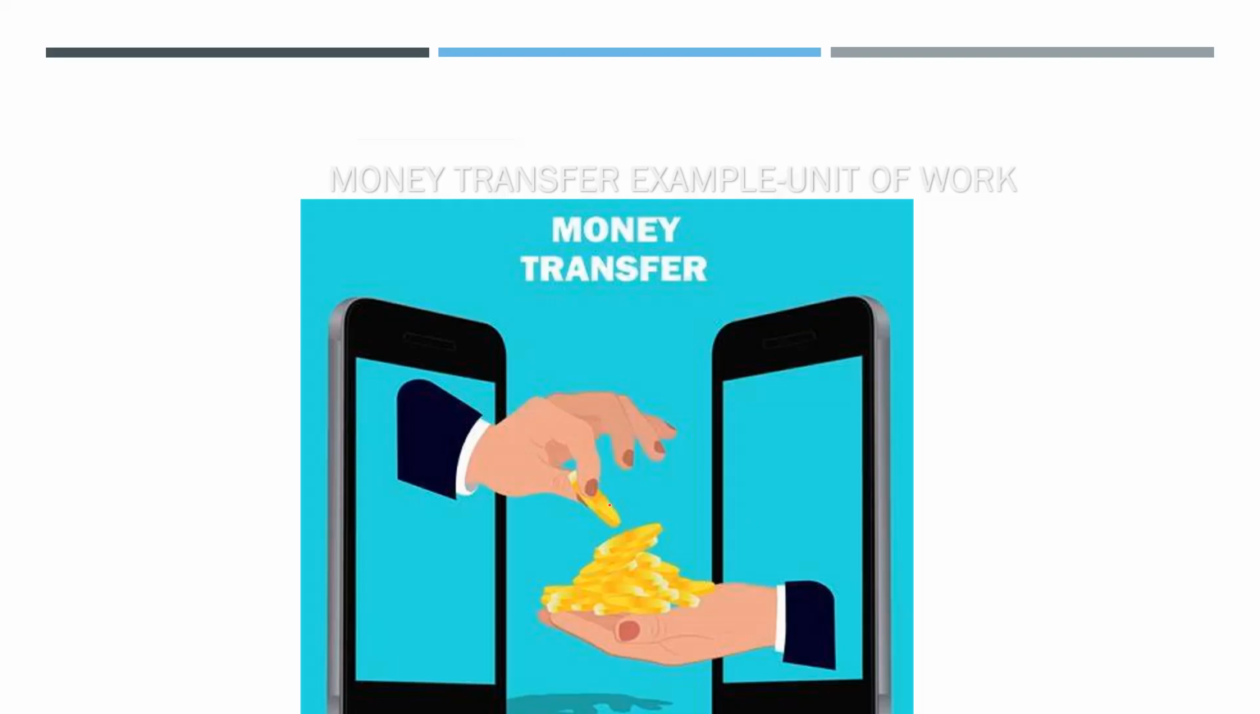The money from the sender is debited and the money to the receiver is credited. This process is 100% completed. It has successfully processed all the units of work. Money transfer is completed 100%.